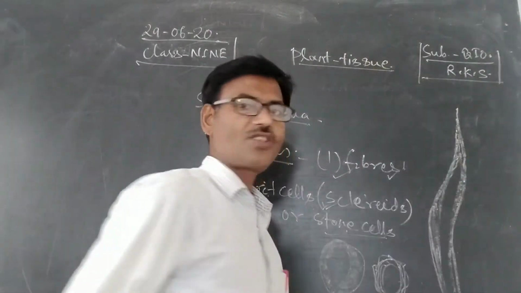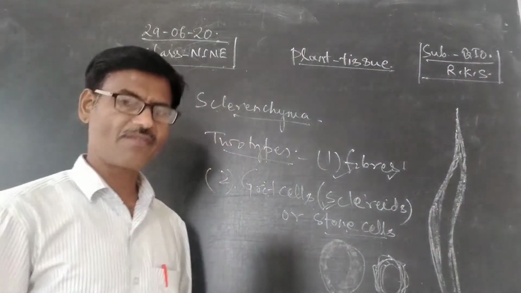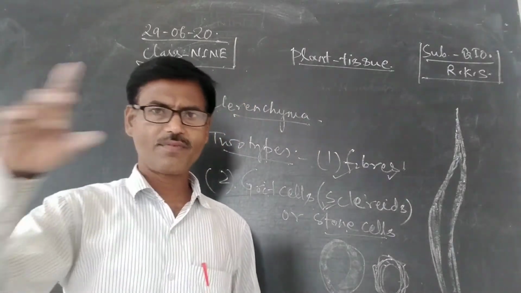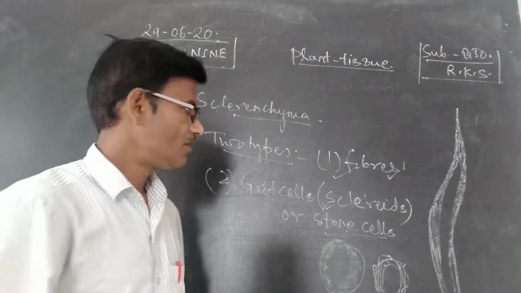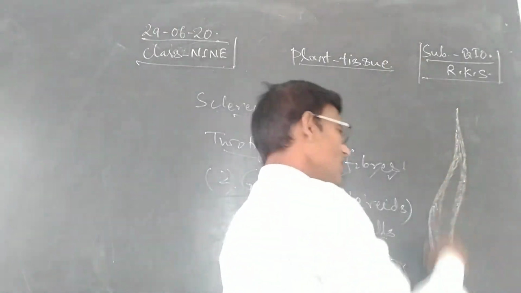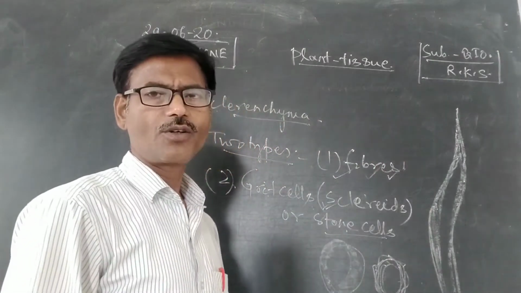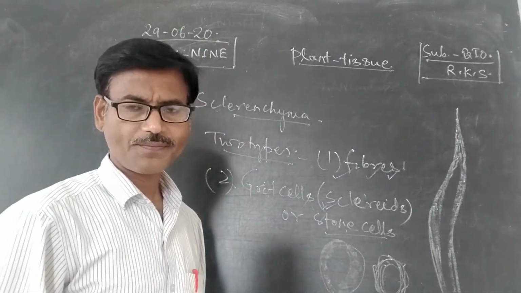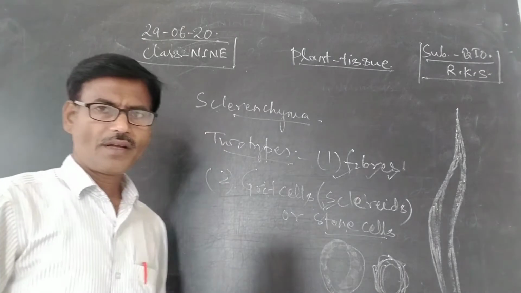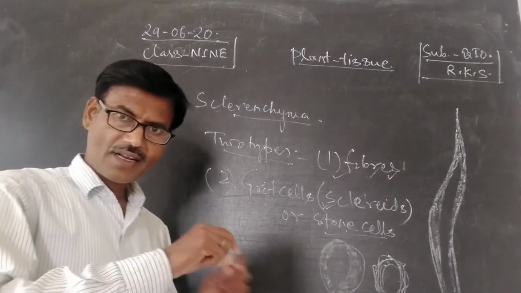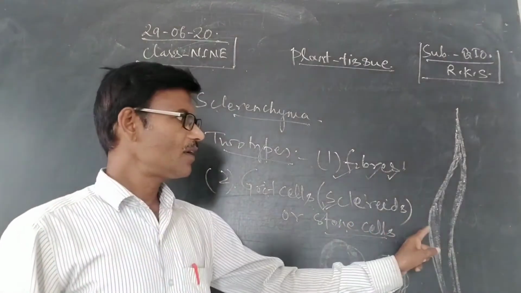Fibers are elongated cells, tapering at the two ends. Elongated sclerenchyma cells with tapering ends are called fibers.